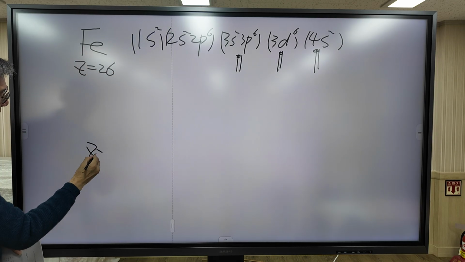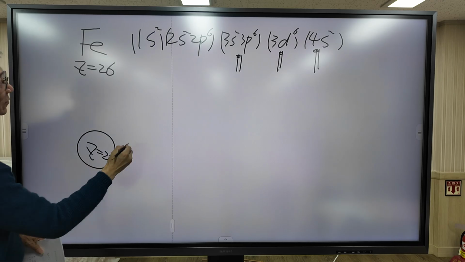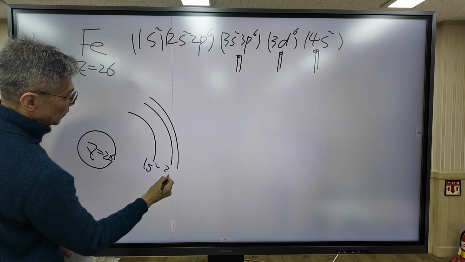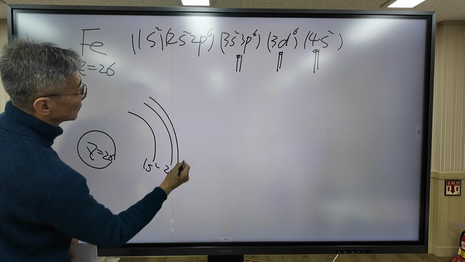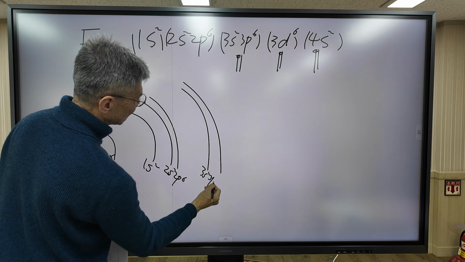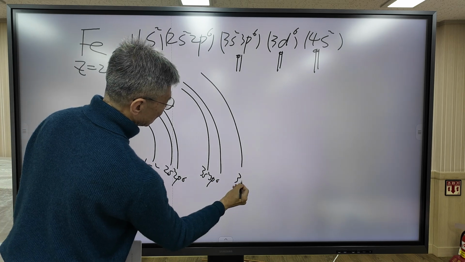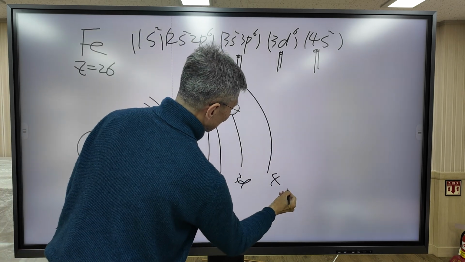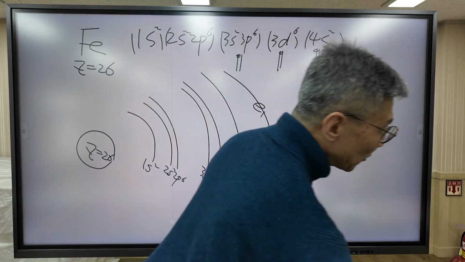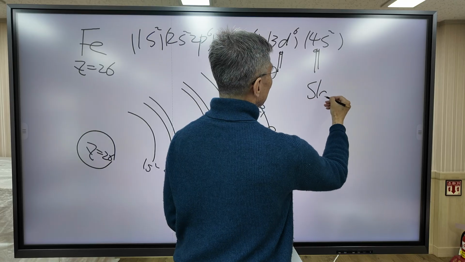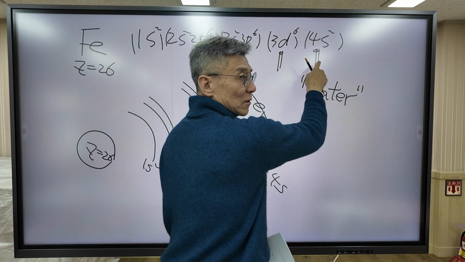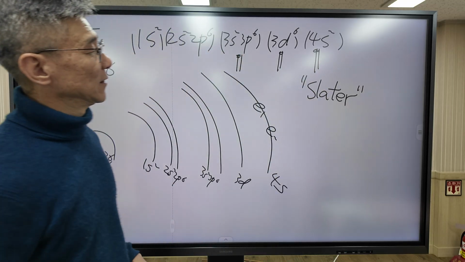So iron, 26: 1s2, 2s2 2p6, 3s2 3p6, 3d, 4s. Now I'm going to use the Slater formula, an experimental formula, to determine the effective nuclear charge of each different subshell.